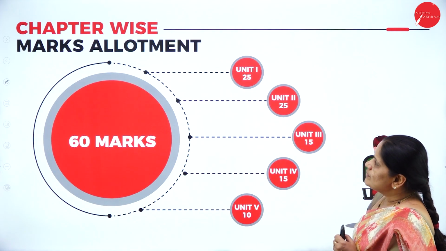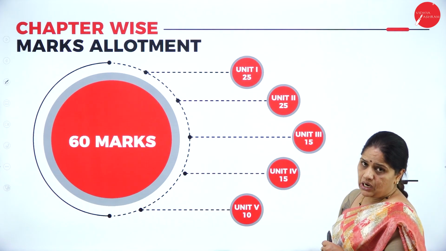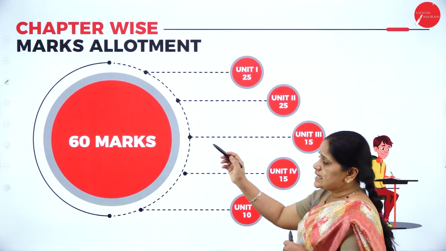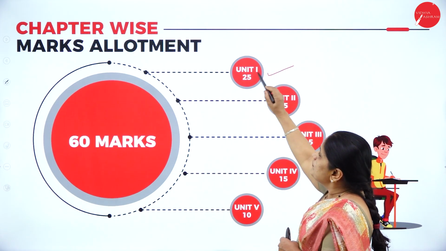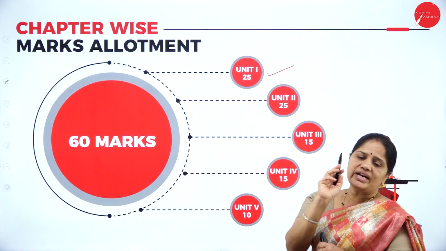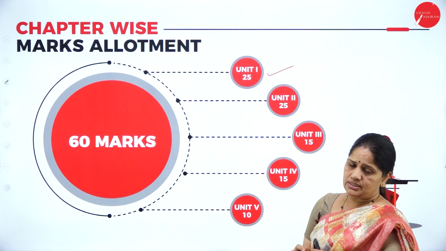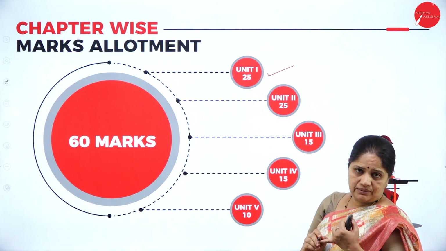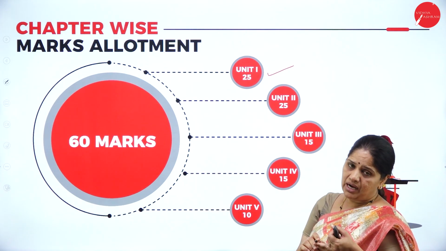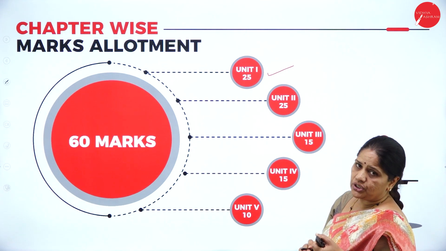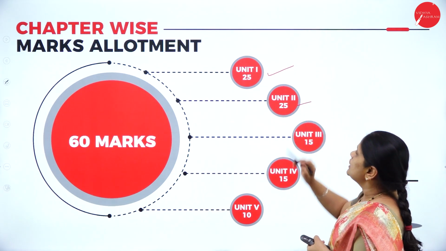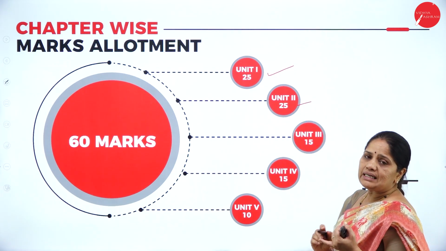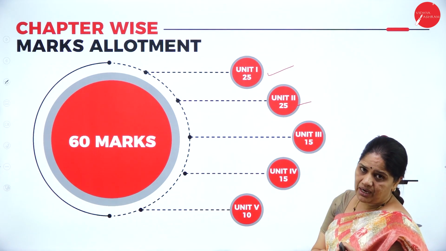Then next we have the chapter-wise marks allotment. In these 60 marks, you can expect almost 25 marks worth of questions from unit 1. You may get one 15-mark question and one 10-mark question. That is for sure. In unit 2 also, you can expect one 10-mark question and one 15-mark question.